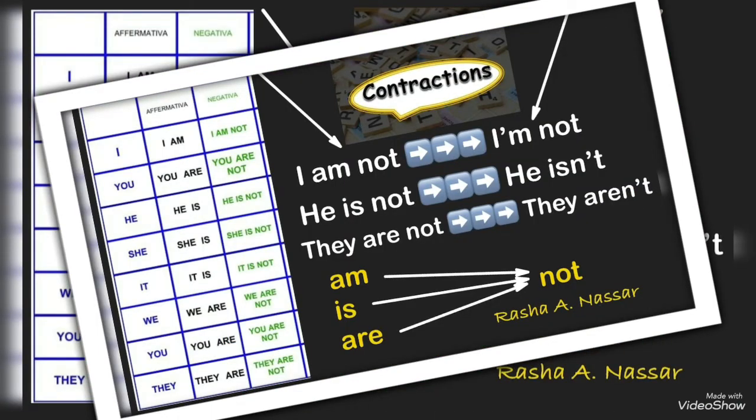But here I want you to look at this picture and see how I can choose contractions. First, let's read these phrases. I am, I am not. So here, I am, affirmative, and I am not, negative.